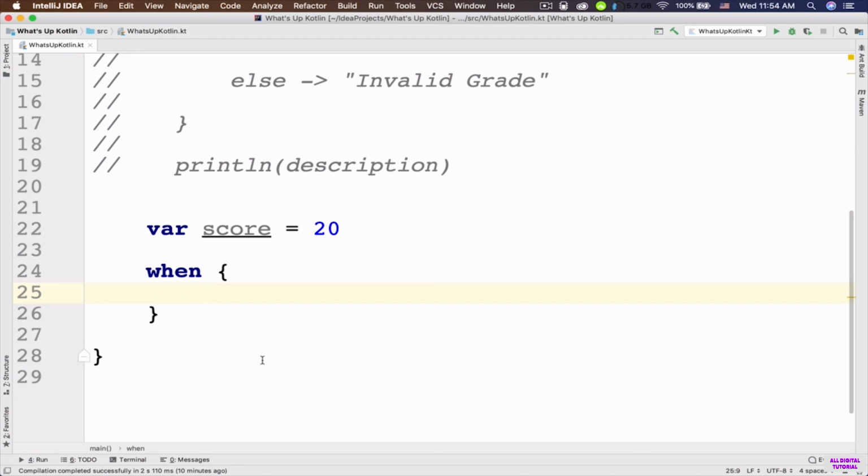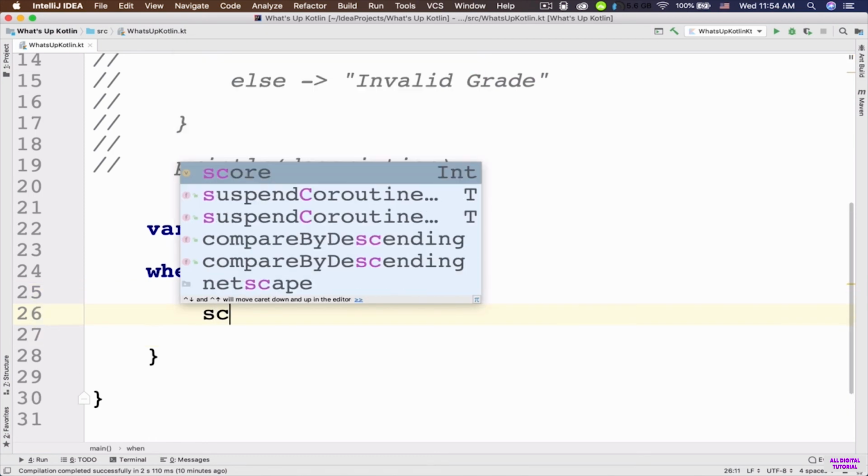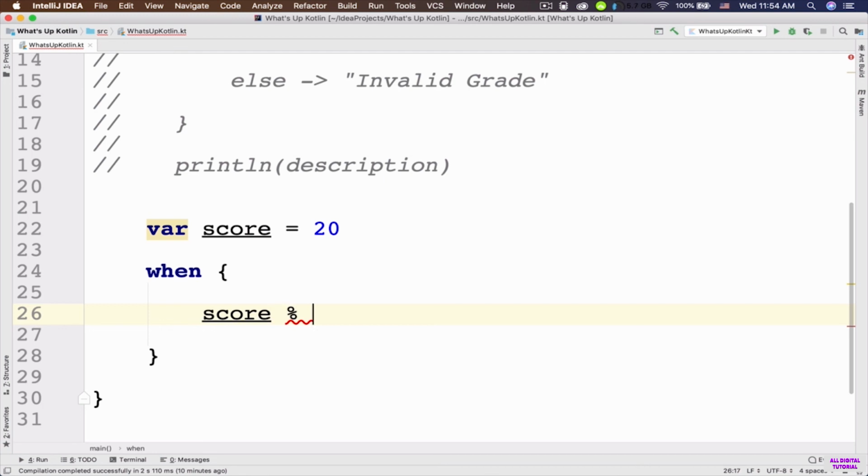So inside this block, I'm gonna say score modulo 2 is equal to 0. So if this condition is true, this means that our score is actually even. If it is not true, then this means that our score is actually an odd number. So let's point to this code that I want to execute, and I'm gonna say println, and inside the parentheses, just put 2 double quotes, and let's say this number or this score is even.